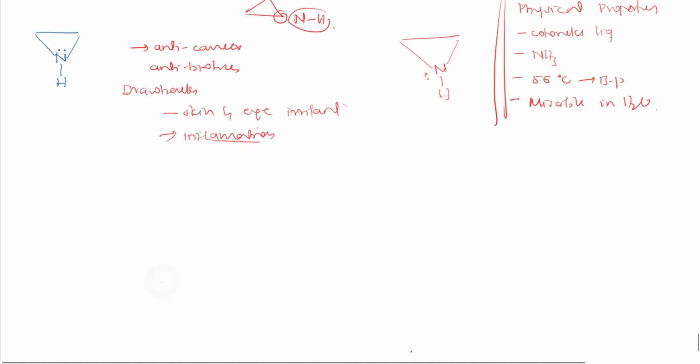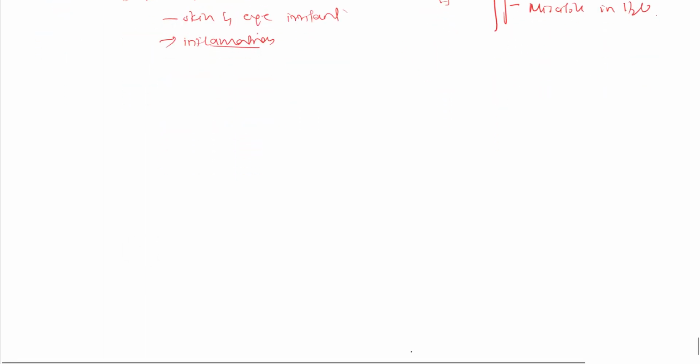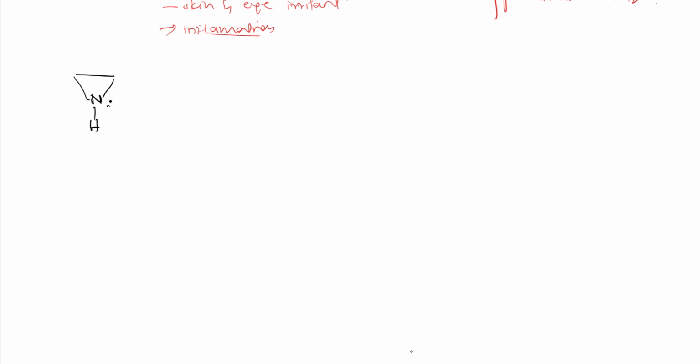Then let us see a few more things about aziridines. In the aziridine structure, nitrogen is having H. So here it has a lone pair of electrons, but this is not that basic. If I compare, this is a three-membered heterocyclic compound containing nitrogen as heteroatom. But if I compare these two, this one will be more basic, and this one will be less basic.